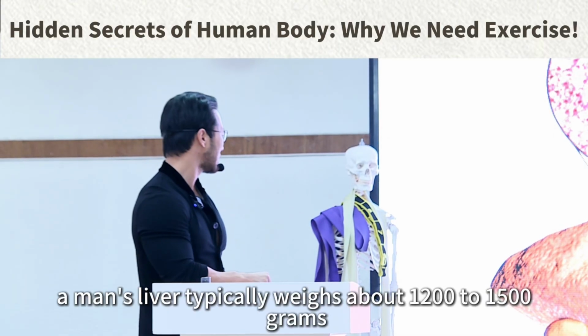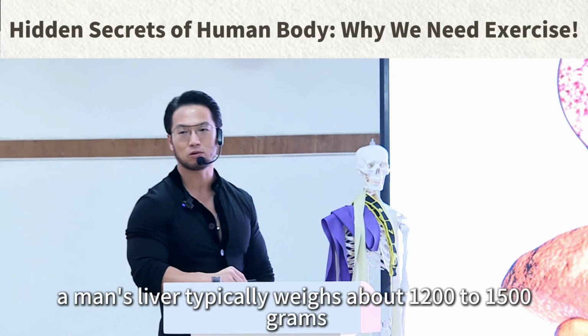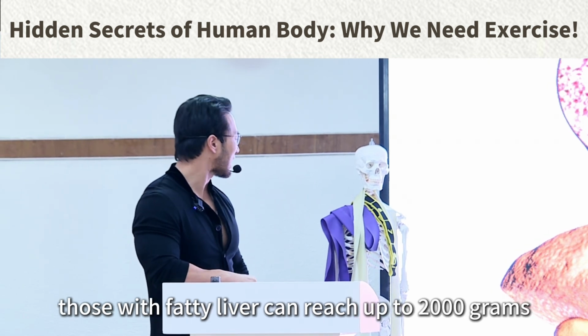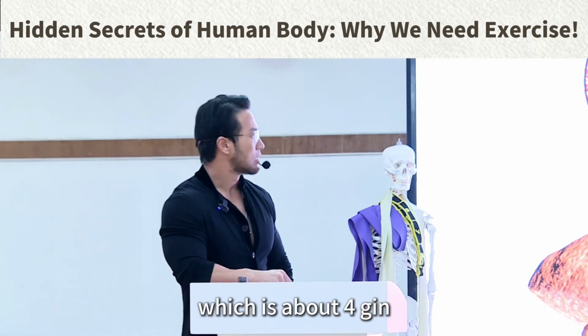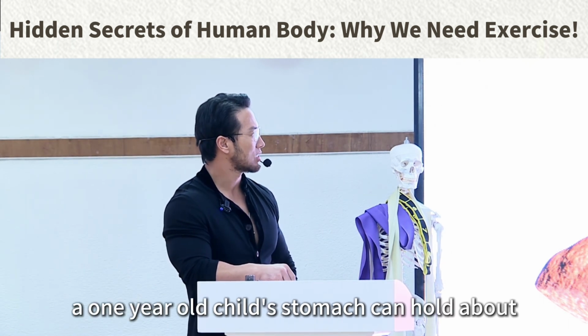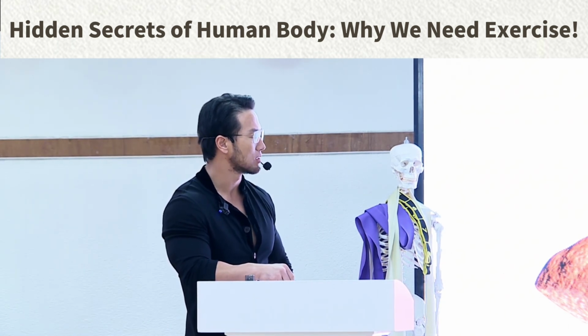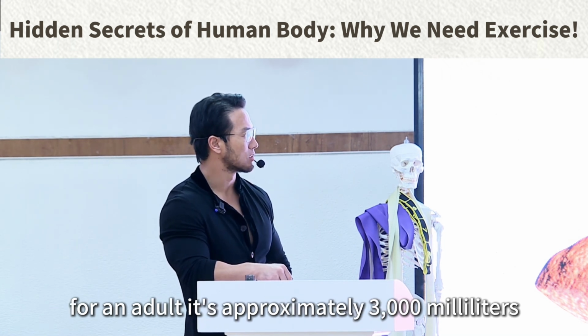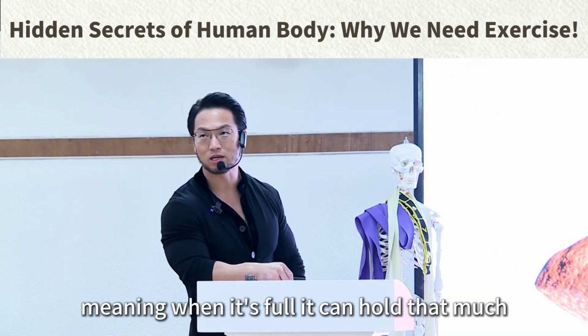A man's liver typically weighs about 1200 to 1500 grams, which is approximately 3 jin. Those with fatty liver can reach up to 2000 grams, which is about 4 jin. As for the stomach, it is quite elastic. For instance, a 1-year-old child's stomach can hold about 300 milliliters. For a 3-year-old, it's about 600 milliliters. For an adult, it's approximately 3000 milliliters, meaning when it's full, it can hold that much.